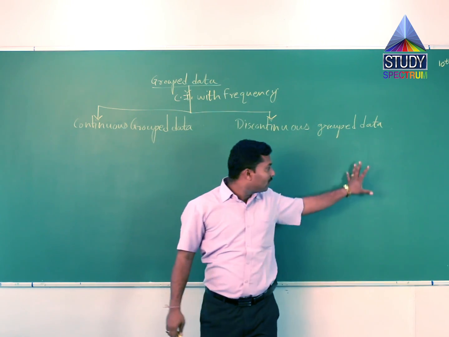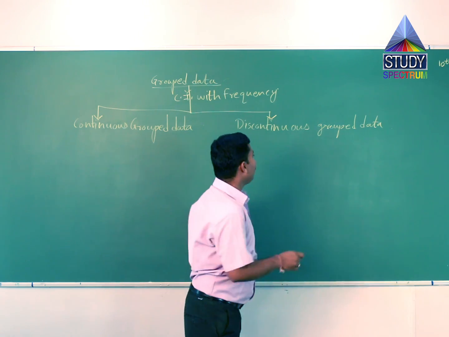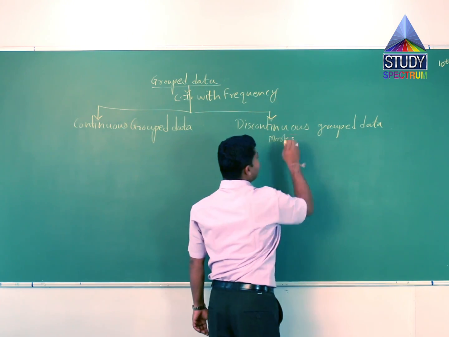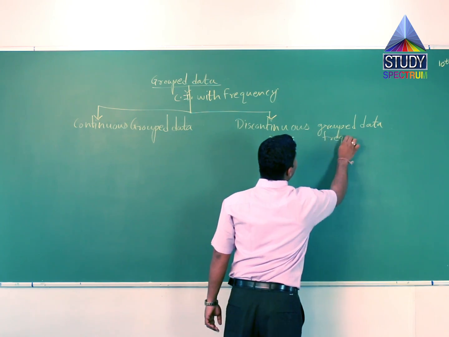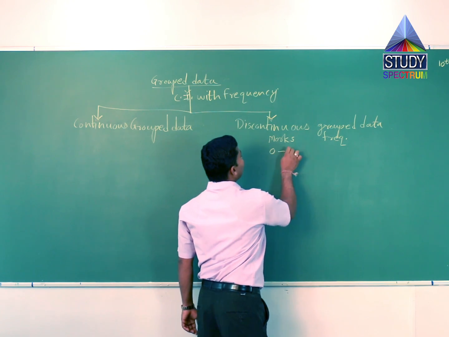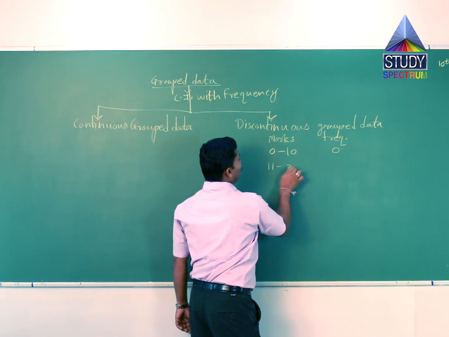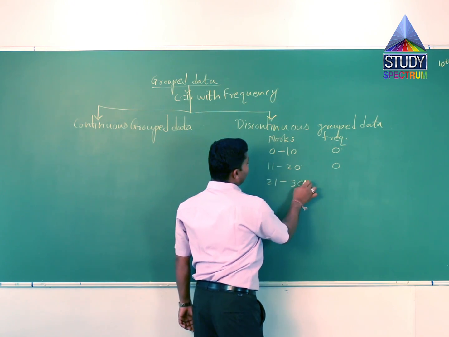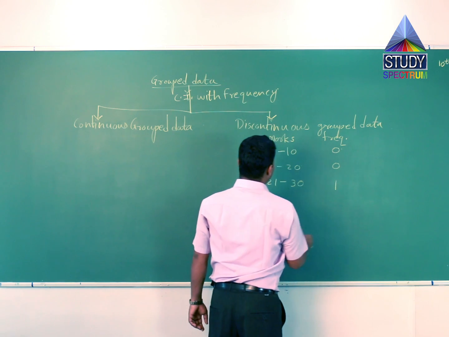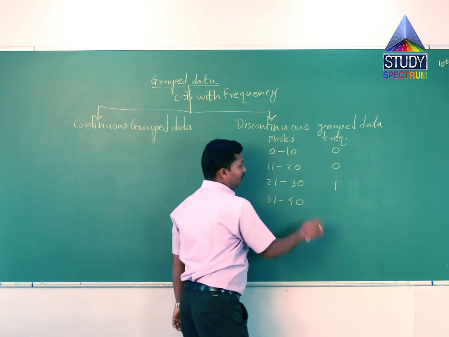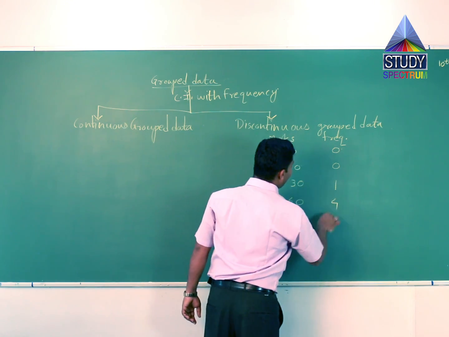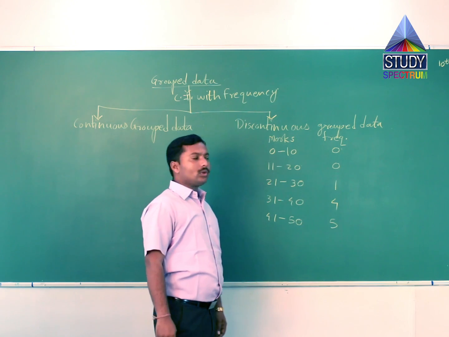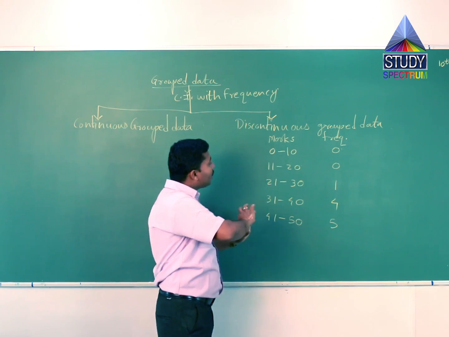In the previous problem, the marks of students are given and their frequency is also given. 0 to 10, 0; 11 to 20, 0; 21 to 30; 31 to 40, suppose 4; and 41 to 50, 5. So this data is nothing but discontinuous.